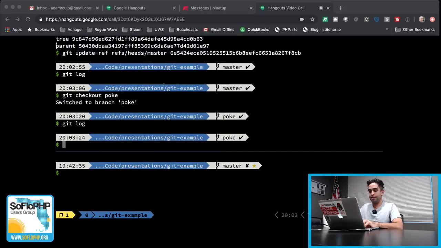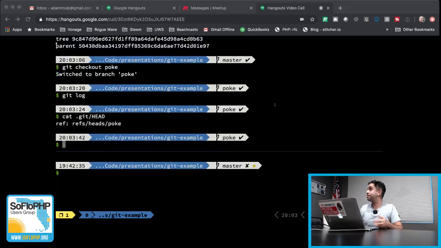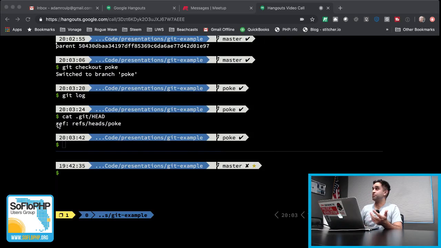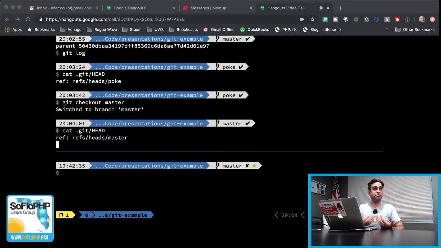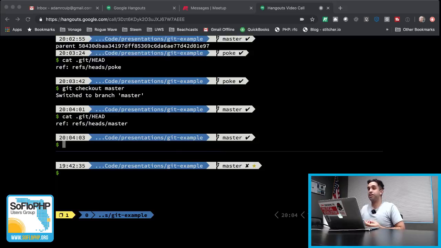But let's take a look at what is in our head file, because this is what tells you exactly which branch you're on at any given time. Right now, since we just checked out poke, you can see it marks it as a ref, and it tells it exactly which file to go to. It's just the file name at the end of the day. Real simple. And of course, if we check out master and do the same thing, that's how it always knows which branch you're on at any given time. It's just that one file inside of your Git repo.